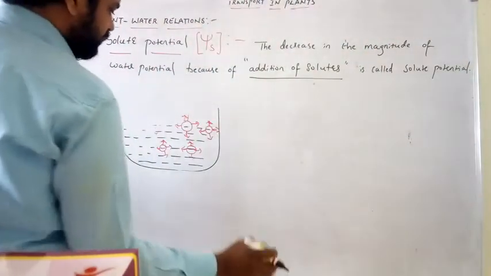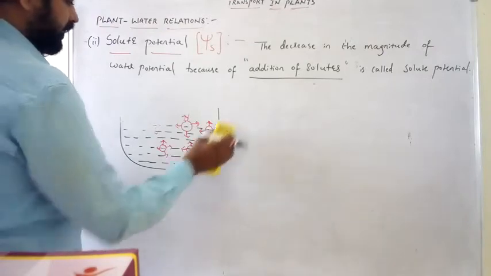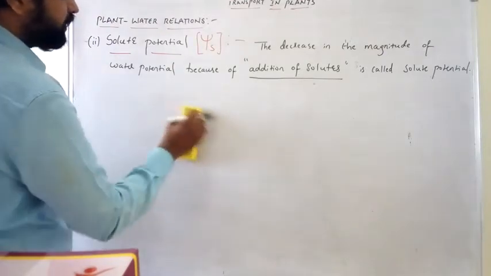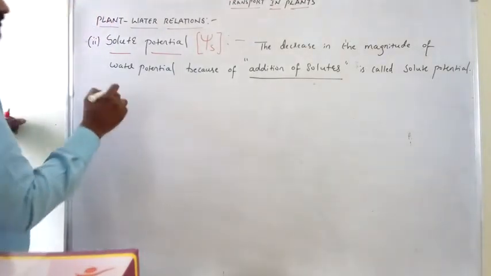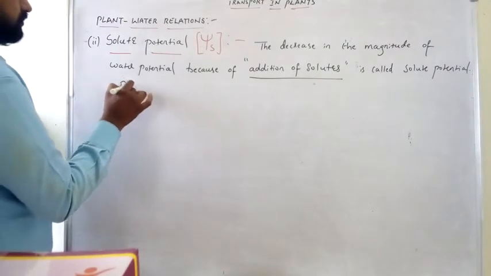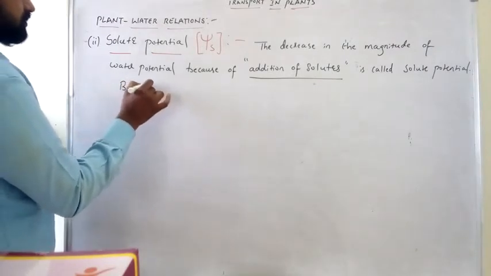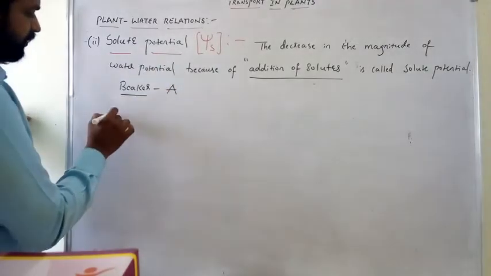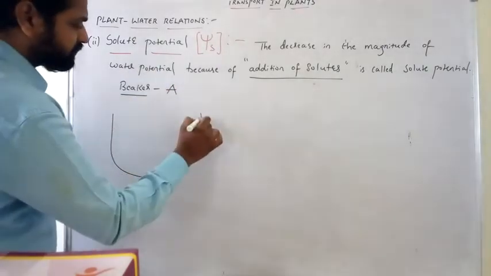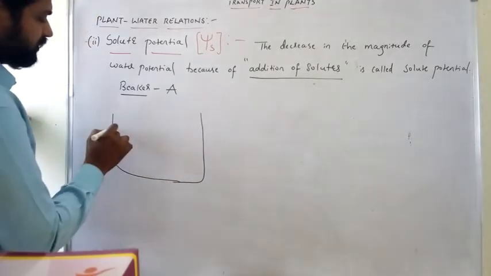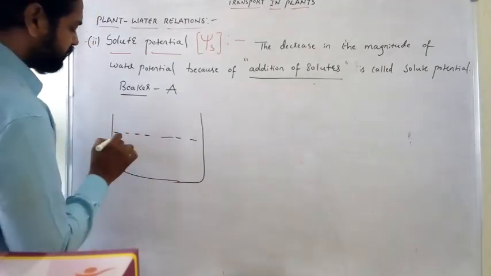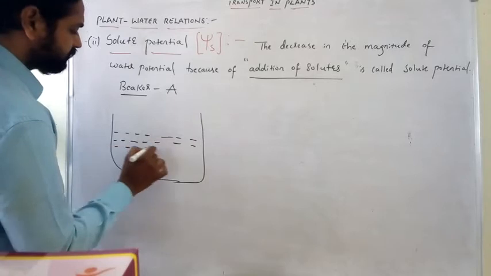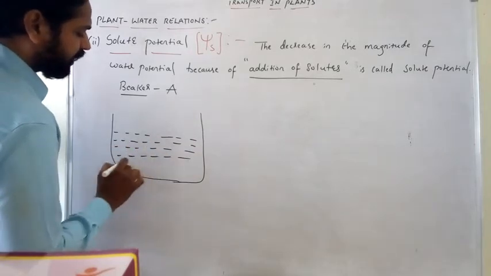Now, I am taking beaker A. In this beaker A, I am taking 100 ml of water.